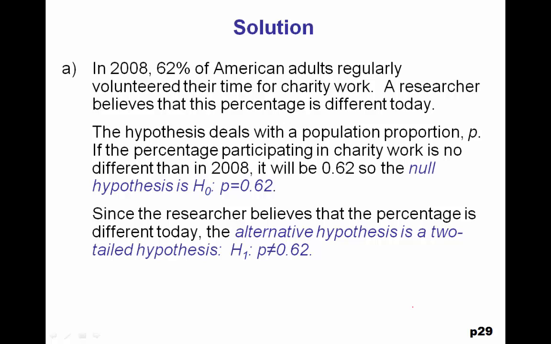Since the researcher believes that the percentage is different today, the alternative hypothesis is a two-tailed test that the actual proportion is not equal to 0.62. And we could have stated those as percent is equal to 62% and percent is not equal to 62%, rather than using the decimals or proportions.